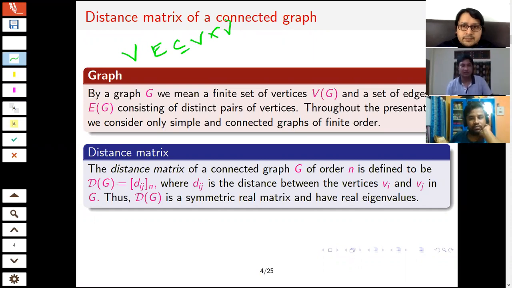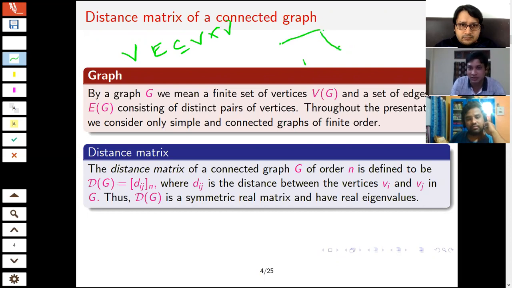Graphically, if I represent the elements of the set V as some points, and the elements of the set E are some ordered pairs, suppose I consider these two, then if I join them, and suppose there are some other elements, it forms a graph. Basically, it's a set with a relation on that particular set.